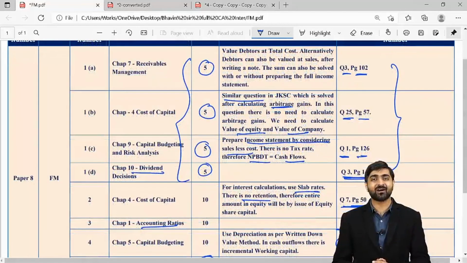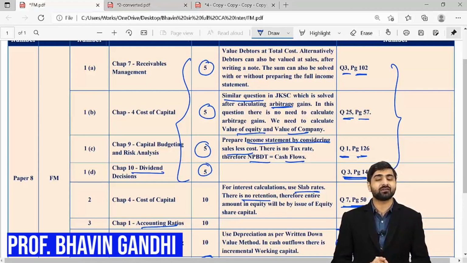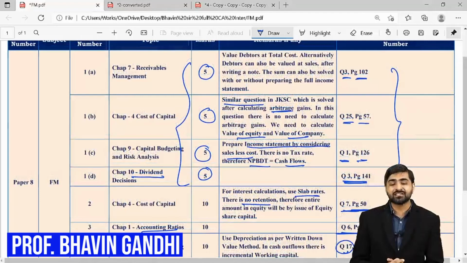So as you can see, out of 60 marks, your 60 marks is from your JK Shah Classes textbook. Of course, a little bit of concepts here and there, and out of theory also, my dear students, as we have understood, if you do your JK Shah Classes textbook thoroughly, then you will find it very much manageable.